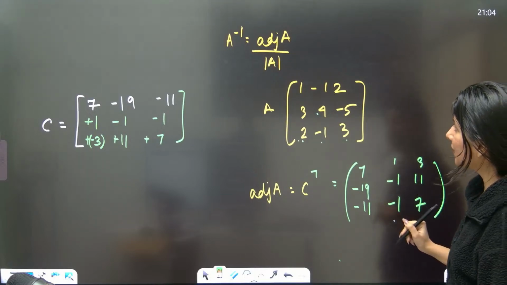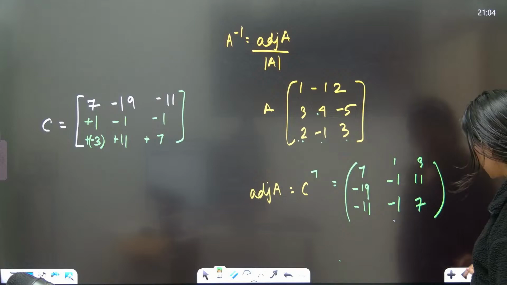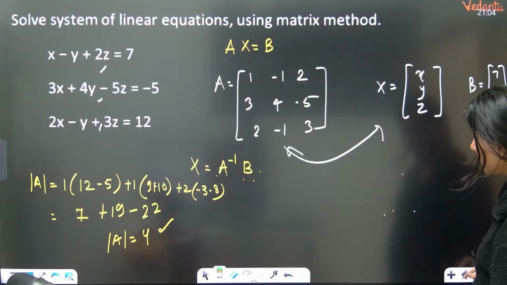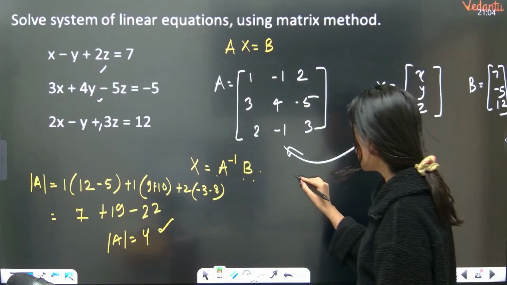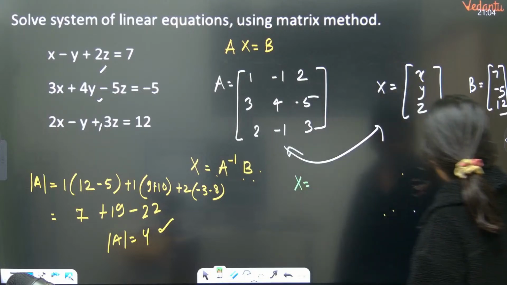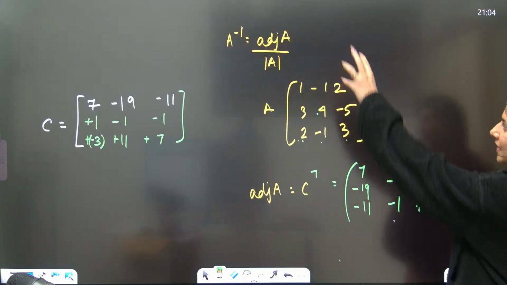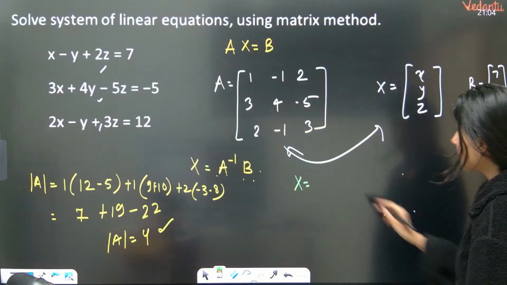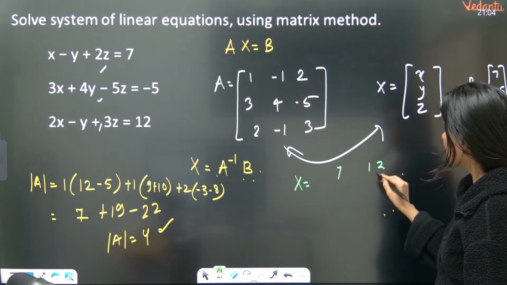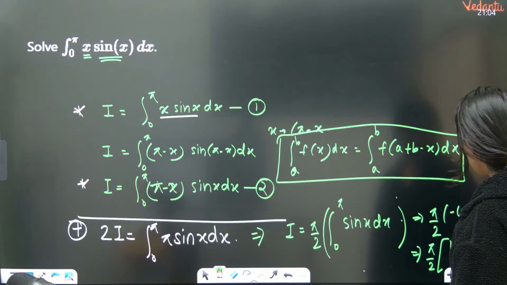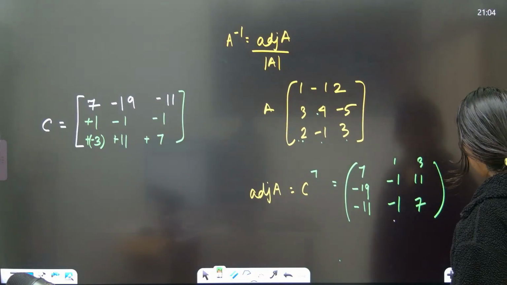This is adjoint A, and upon determinant, now put the value. So x equals A inverse B. Now put the value of A inverse. What is A inverse? Adjoint A upon determinant A. So 7, 1, 3 right here. Then we are having minus 19, minus 1, 11.